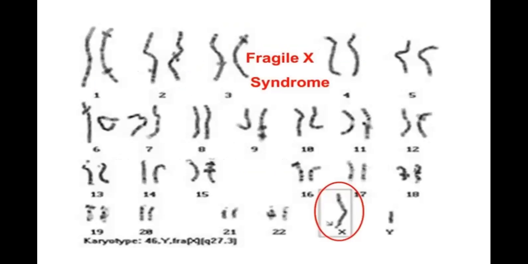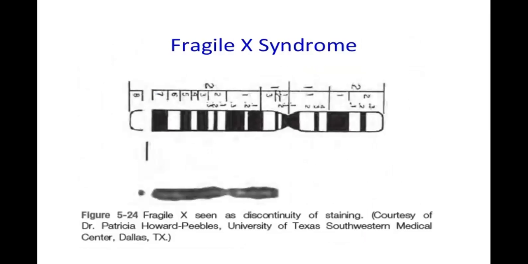This is the chromosomal analysis of Fragile X syndrome. In this case, this area is not taking any stain. You can see this is an area which should normally stain within the chromosome, but in Fragile X syndrome, there is a non-staining region. Fragile X is seen as a discontinuity of staining. I hope everything is clear.